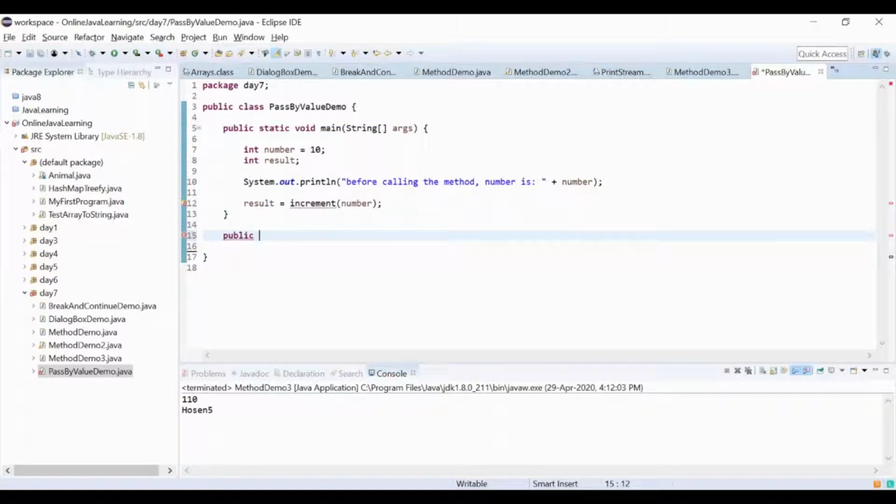So I write public static int increment, and then I pass int number.